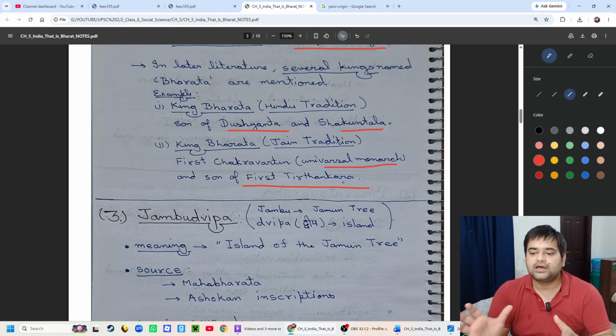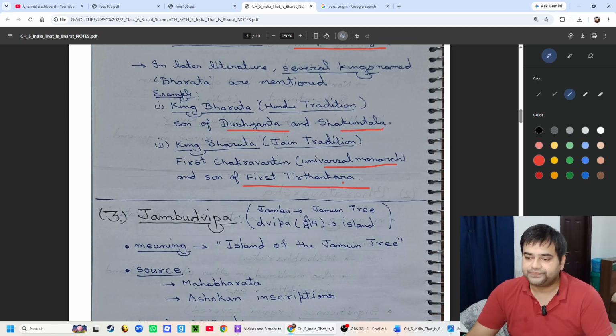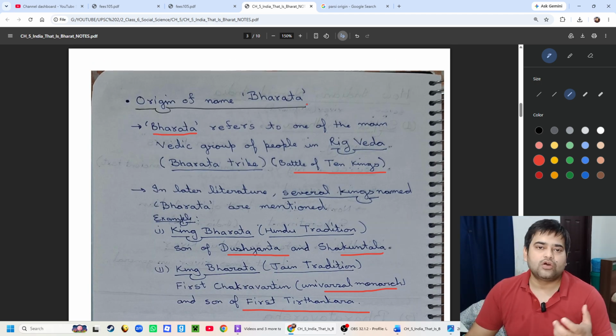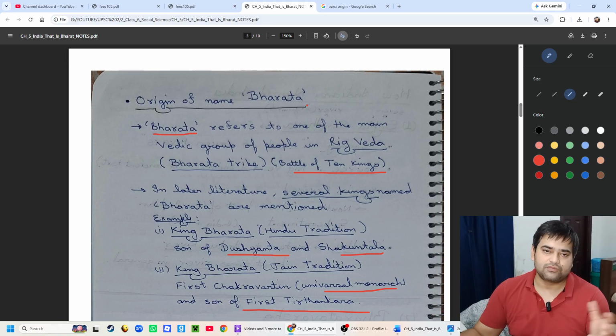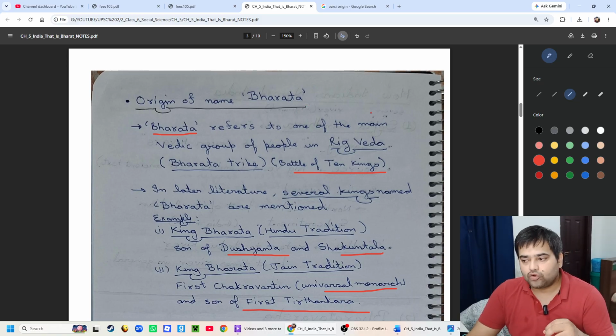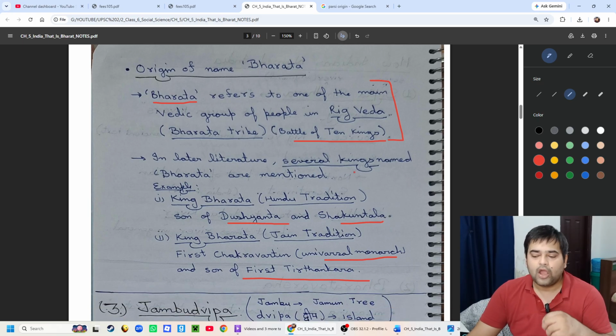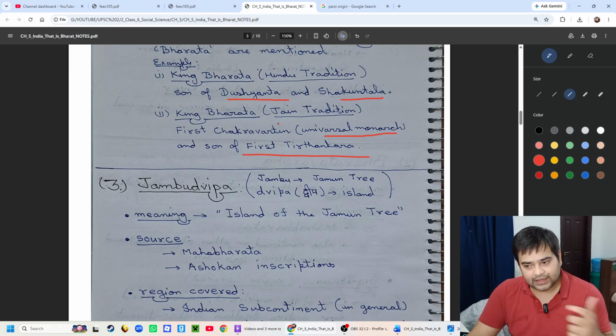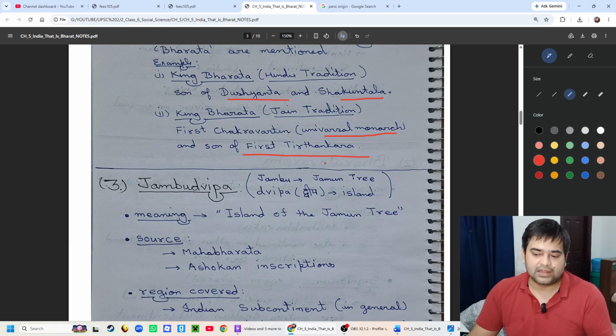So these were the origins of the word Bharata, and Bharatavarsha was called the land of Bharata. It could mean either the Vedic Bharata tribe, or King Bharata in the Hindu tradition, son of Dushyant and Shakuntala, or King Bharata in the Jain tradition, who was the first Chakravartin and son of the first Tirthankar.